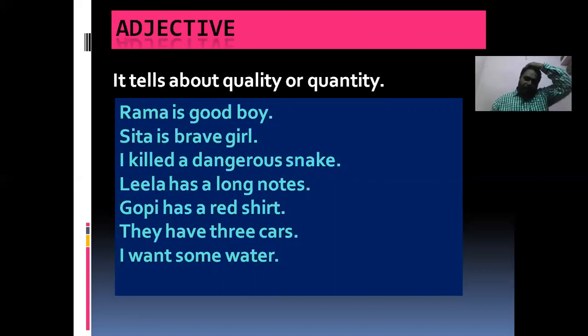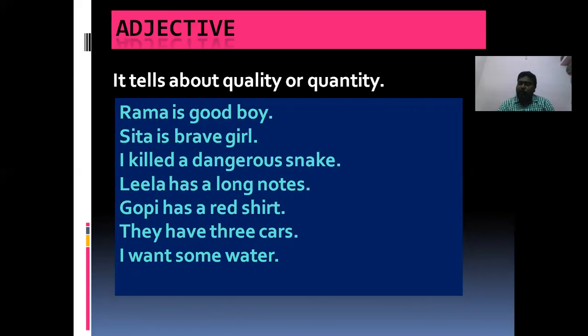Example: Rama is a good boy. Here, what is the adjective? Rama is the subject. After the subject we get the verb, is, the main verb. Boy is a noun, and good is there. Now let us see the meaning of good. Manchi. Good is the quality of that boy, who is nothing but Rama. So here good is called an adjective.